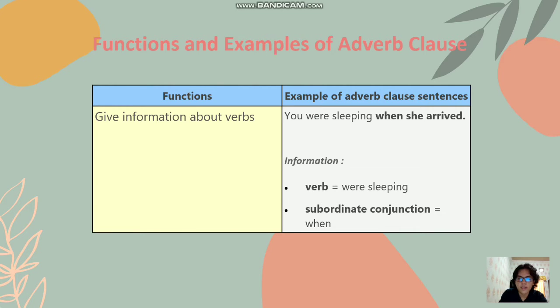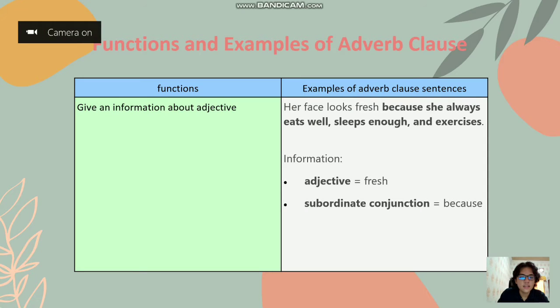Here I will give an example of an adverbial clause in the form of the sentence, "You were sleeping when she arrived." The verb in this sentence is "were sleeping," and the subordinate conjunction is "when." Next, the second function of the adverb clause is to give information about adjective.